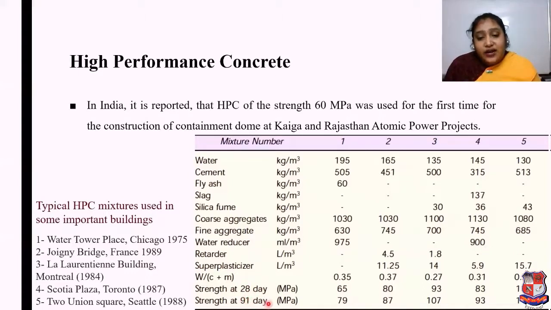After 91 days, using all these ingredients in such quantities, the strengths were 79 megapascal, 87 megapascal, 107 megapascal, 93 megapascal and 145 megapascal.